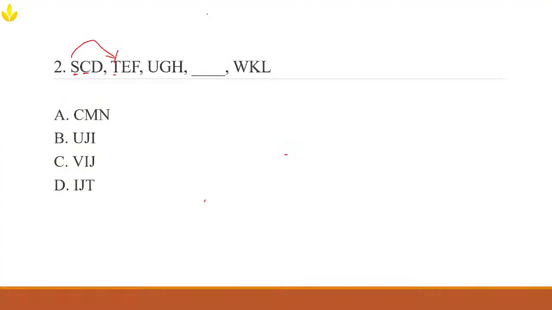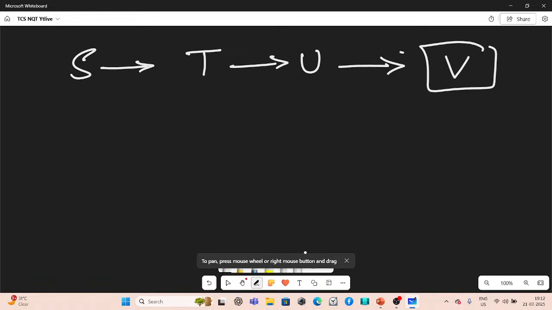So what do we have there? We have S C D, T E F. Let's write that down. S they're writing as T, and T they're writing as U. And U they're writing as what? What could be the next letter? Think, you're almost there. Yes, you got it correct. V. Of course it is V, it has to be V.